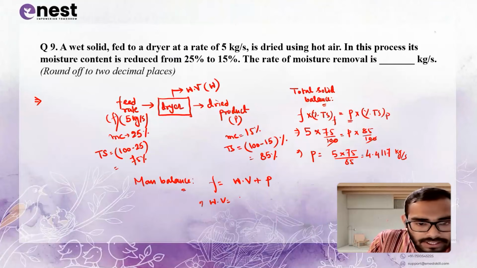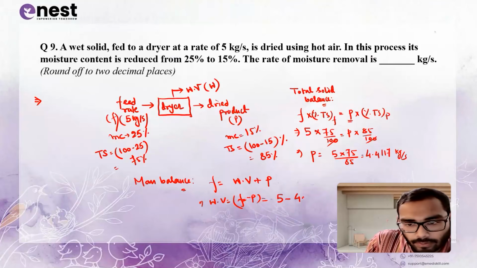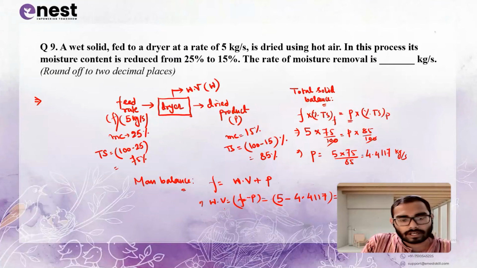So water vapor is feed minus product. Feed minus product is 5 minus 4.4117, that is 0.5883 kg per second.